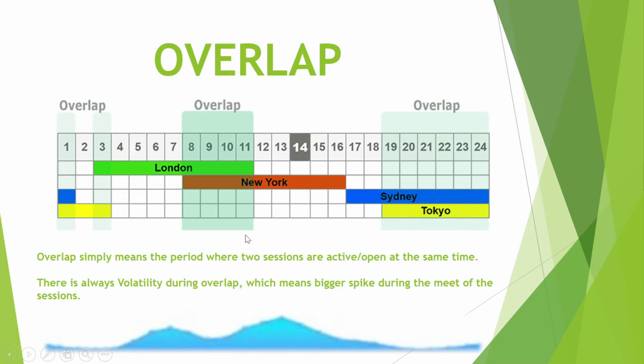So let's go back to the previous slide. There is always volatility during overlap. You have to be conscious that there will be some big spikes during overlap. You have to know that. So whenever you are trading, you should be expecting bigger spikes during this period when markets overlap.